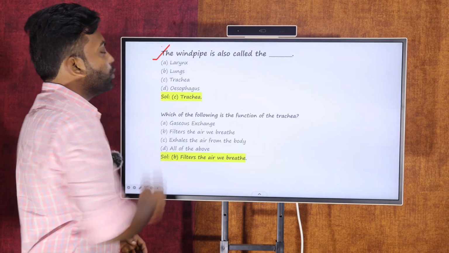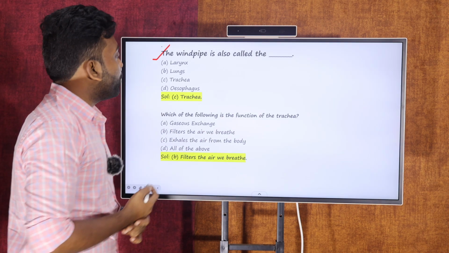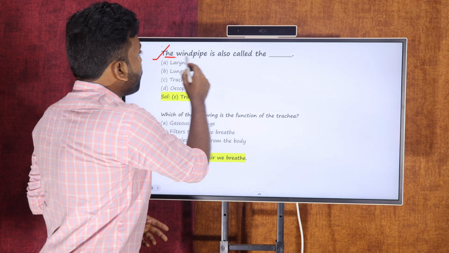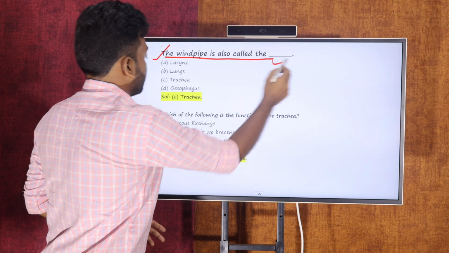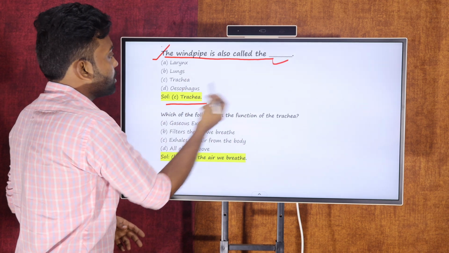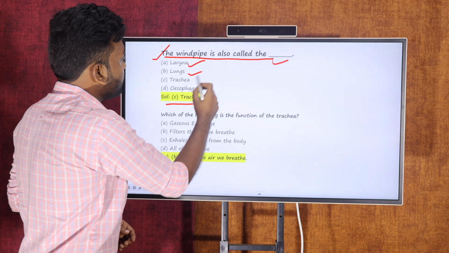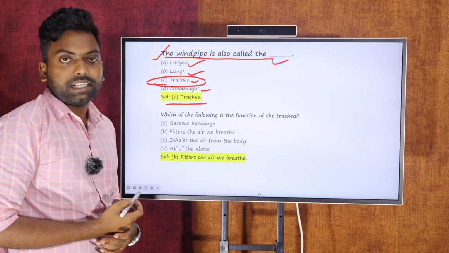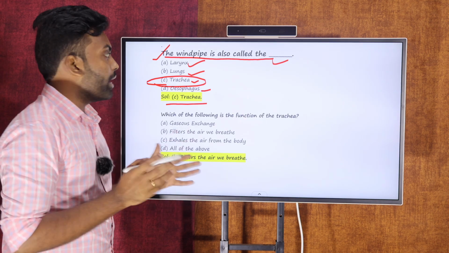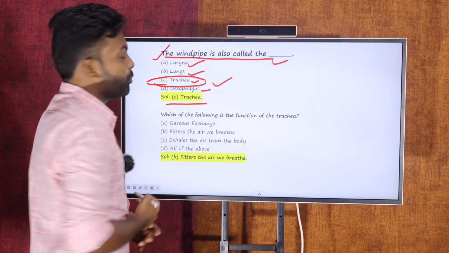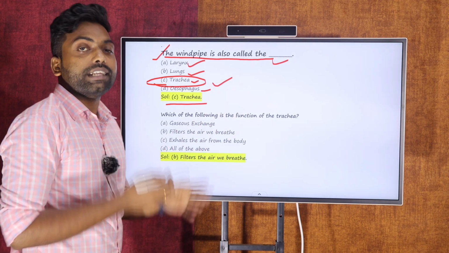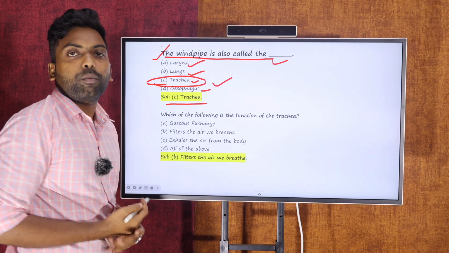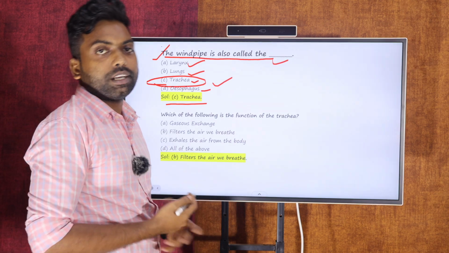As I told you, there are very important competitive bits belonging to this topic. The first one: the windpipe is also known as which? There are options: larynx, lungs, trachea and esophagus. The third option is correct: the trachea is also called the windpipe. So this is one of the competitive bits. You will get this kind of question in ESI, railway or CHO, competitive exams for the central government and state government.